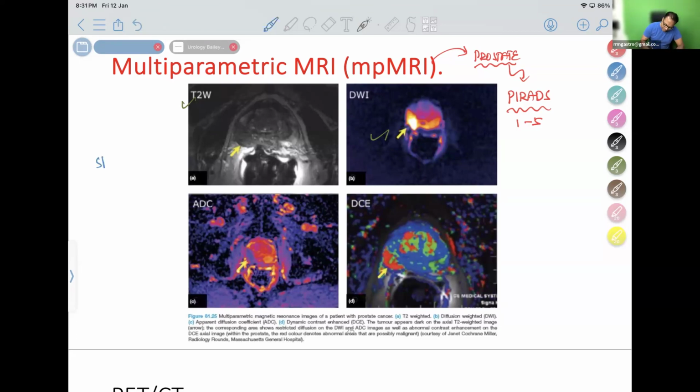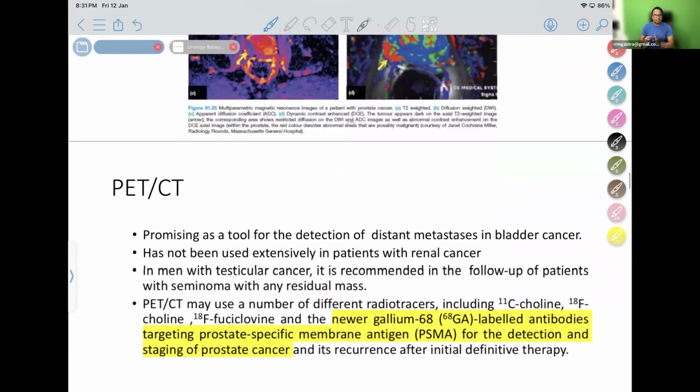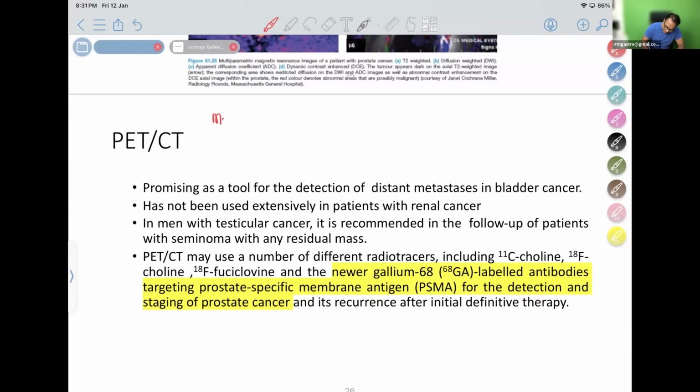But please remember, the staging investigation for prostatic cancer is MRI, which is multi-parametric MRI. Metastasis is diagnosed by a PET mixed with a CT scan. For metastasis of bladder cancer, PET CT is mandatory. PET CT is used most commonly for bladder cancer. For RCC it has not been extensively used, so it is less commonly used.